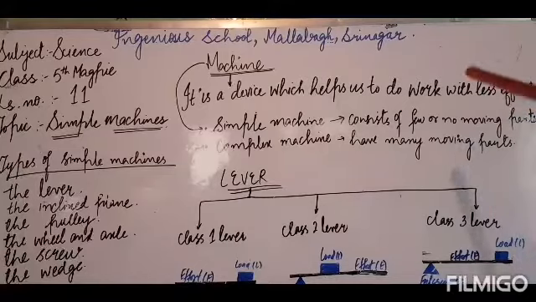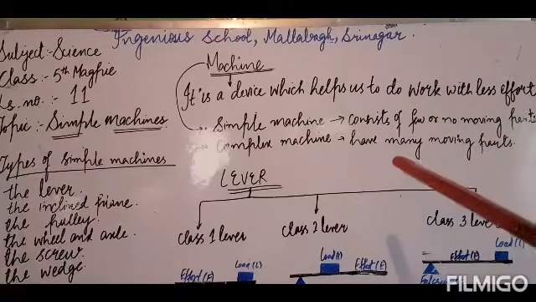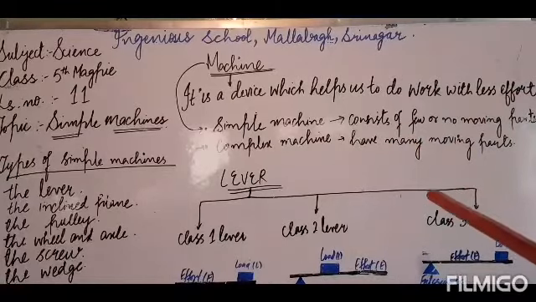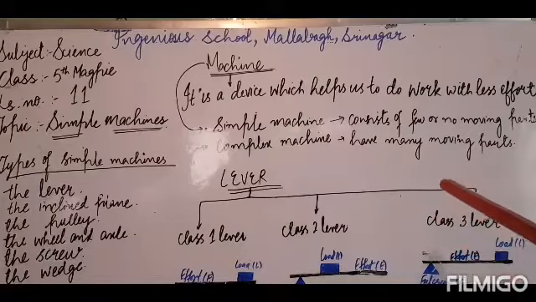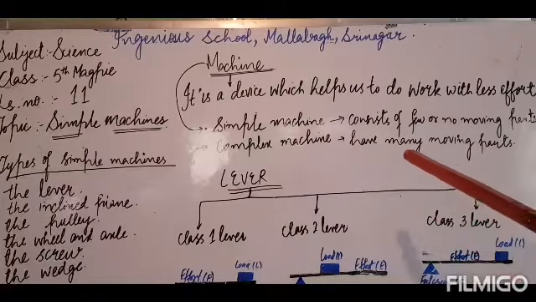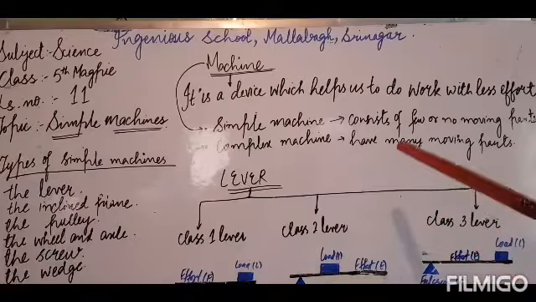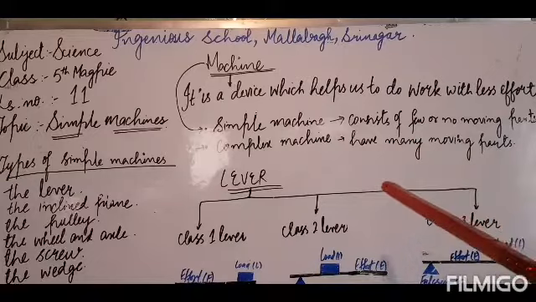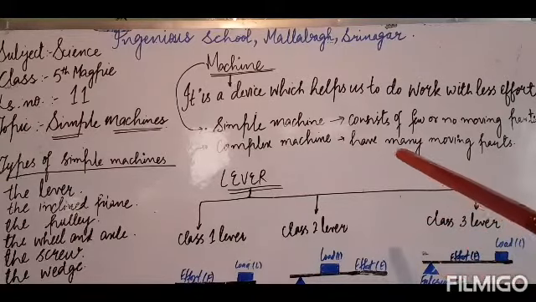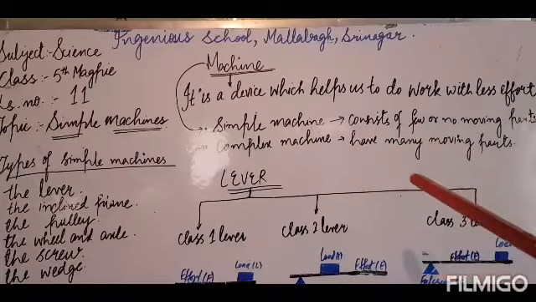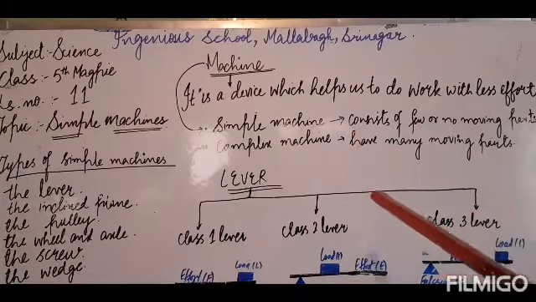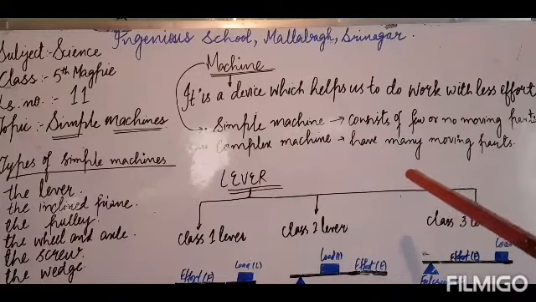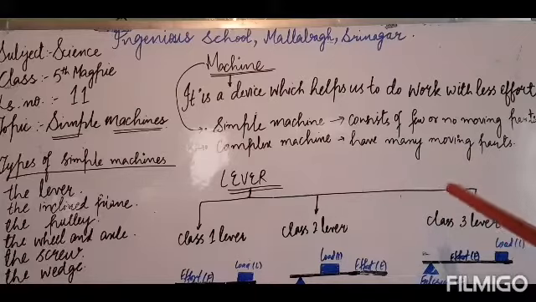For example, your computer is an example of a machine. It helps us to do big sums and large mathematical calculations within no time, isn't it? It makes our work easier and simpler. In the same way, you can take the example of a washing machine, a refrigerator, a lawnmower. These are all examples of machines. A knife is also an example of a machine. They make our work easier and simpler. With the help of machines, we are able to do our work with less effort.